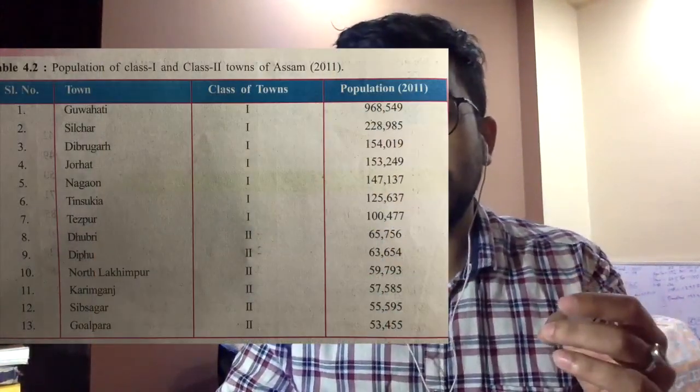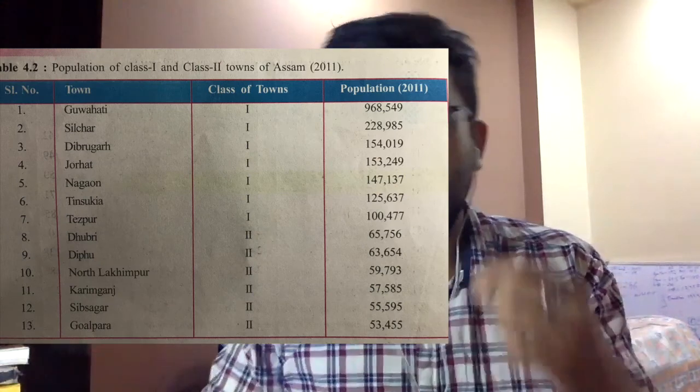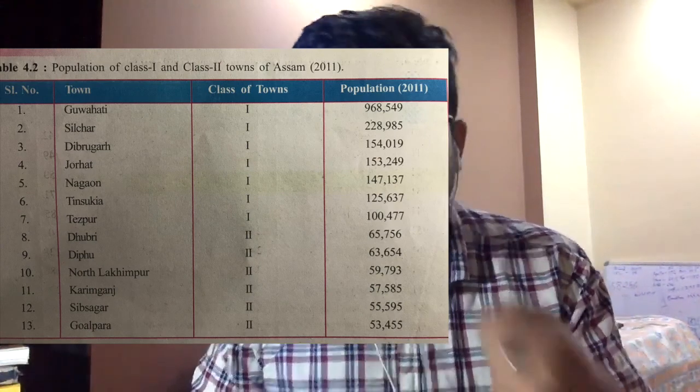As a result, the towns of Assam can now be divided into two broad categories: class 1 towns and class 2 towns. According to the 2011 census, I'm repeating once again that we have been concerned with the 2011 census only so far for this chapter.